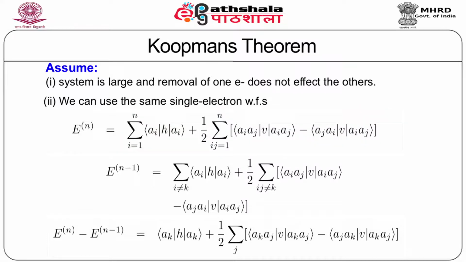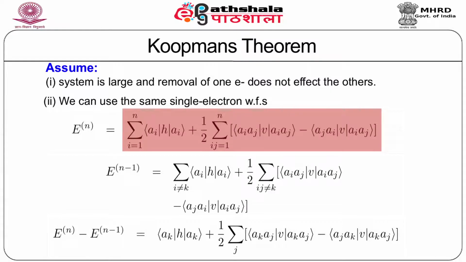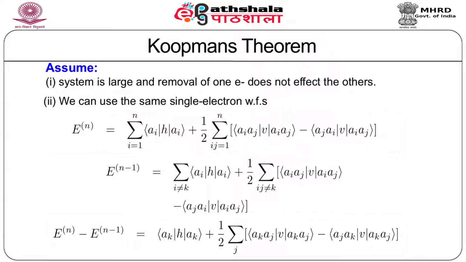This expression we have already derived in the previous lecture, and that of the n minus 1 electron system, its energy is given by En minus 1, which is exactly the same as the previous expression, except the summation does not contain the term given by k, because it is the kth electron that has been removed from the system.